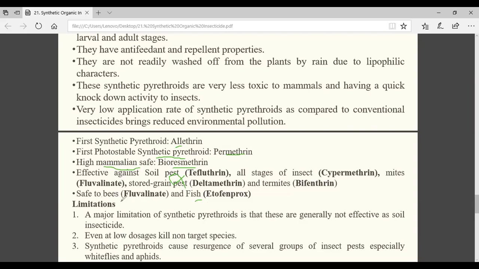These two are important: safe to bees, fluvalinate, and safe to fish, that is etofenprox. Okay. So you need to remember the first 2 points and the last 2 points. The last two are not that important, but you should not forget the first 2 points. Try to remember. Understood?